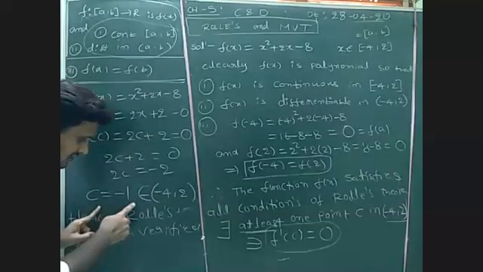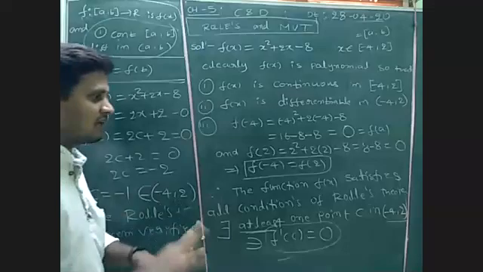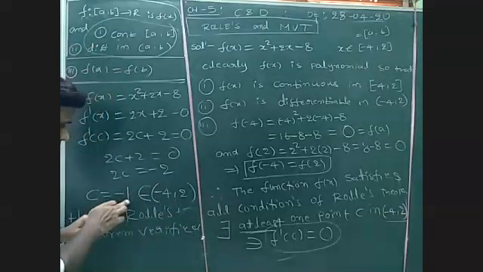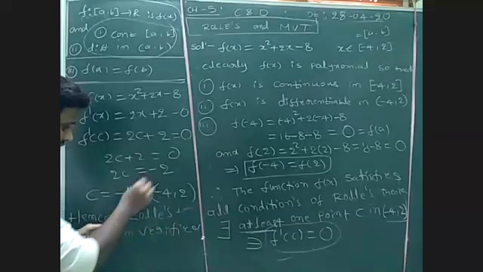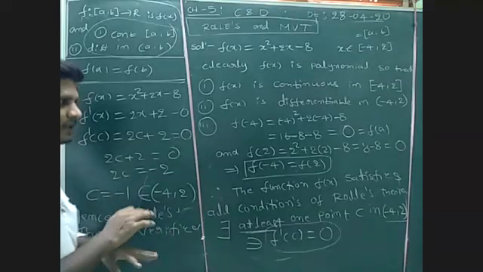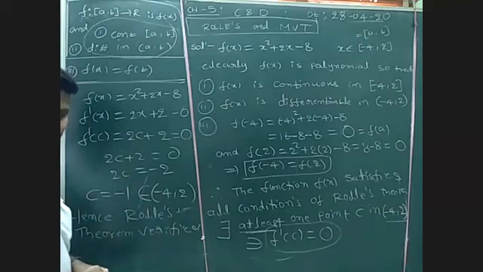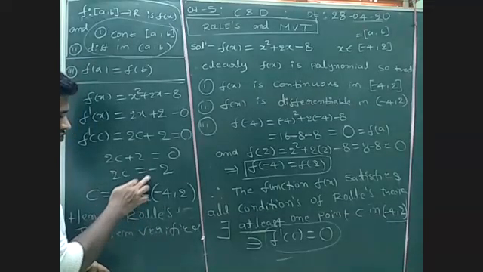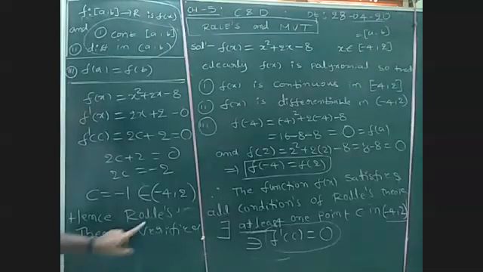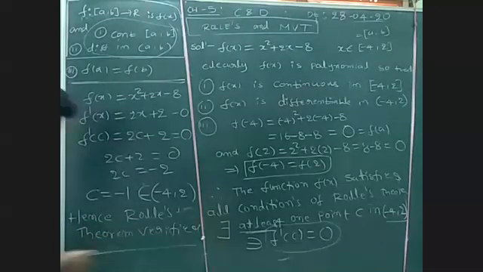If there doesn't exist any such value, we cannot verify. Whatever c value we get, it should lie in this interval. If it does not belong to this interval, we can say it is not verified, and we write not verified. But here clearly -1 belongs to the given interval, so we can write hence Rolle's theorem verified. That's it.